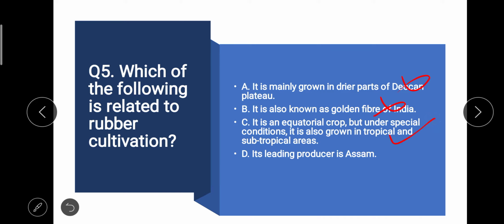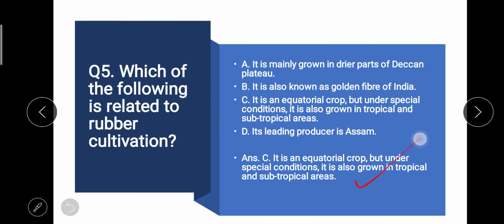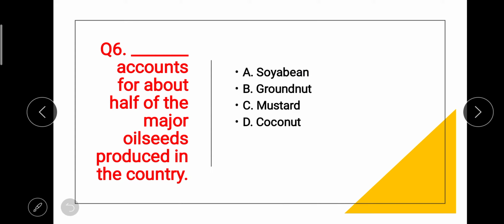Yes. D option, it is the leading producer of Assam. No, its leading producer is Kerala. So D option is also right. So that's why our answer is C option. Okay, now let's move to the next question.